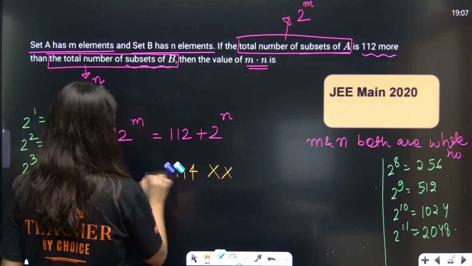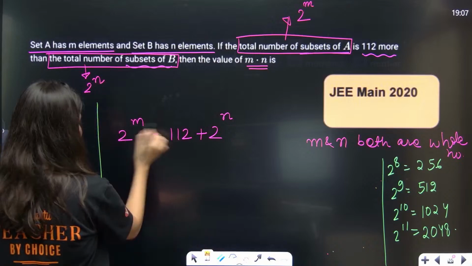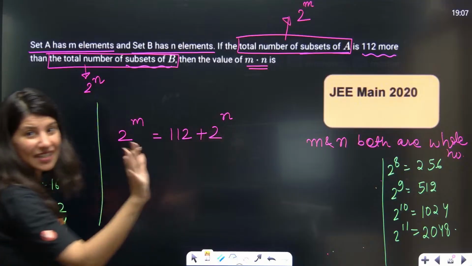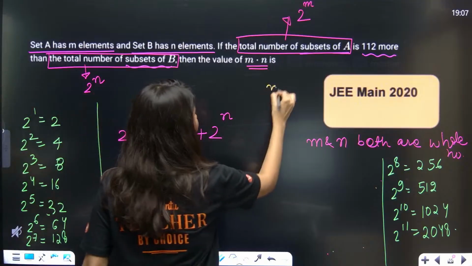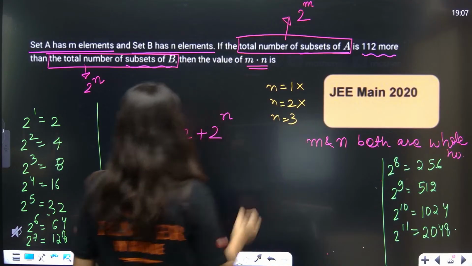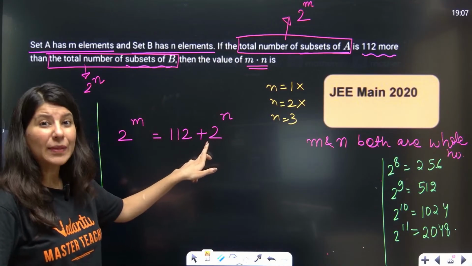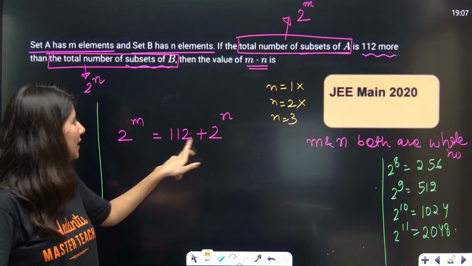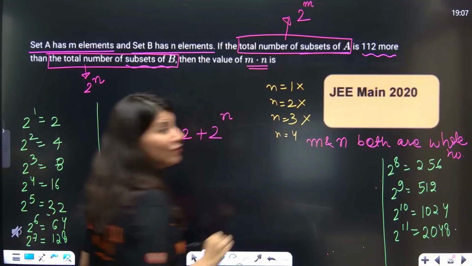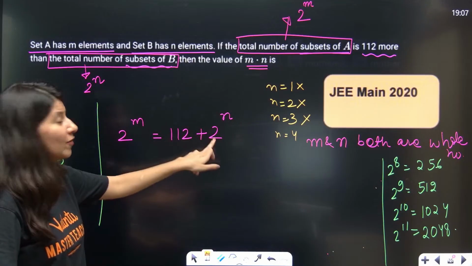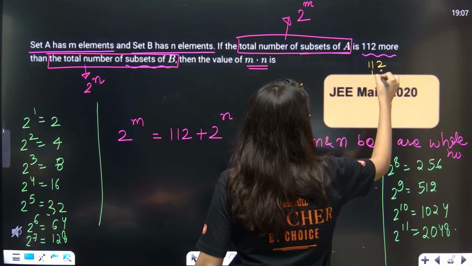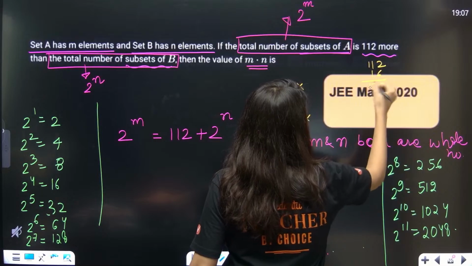If n is equal to 2, then 116, again not happening. N equal to 1 rejected, n equal to 2 rejected. N equal to 3: 112 plus 8 is 120, not at all. Suppose n is equal to 4, so this is 112 plus 16.